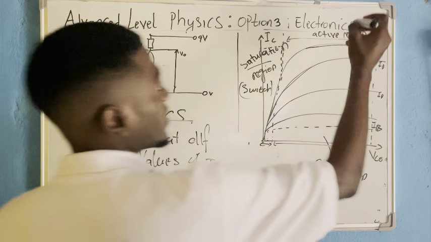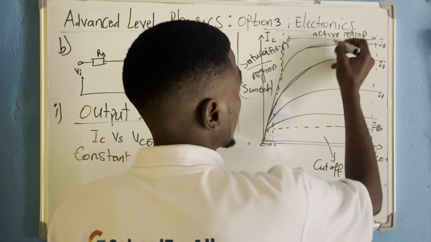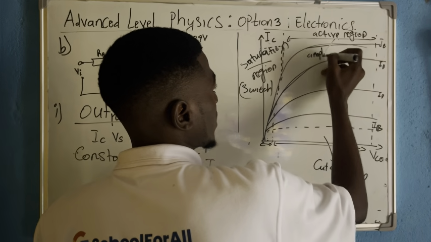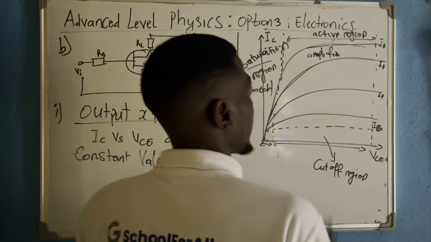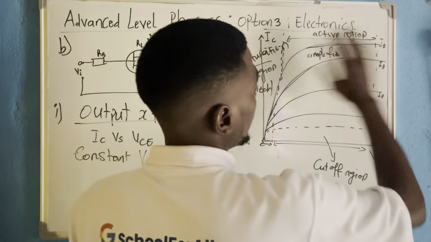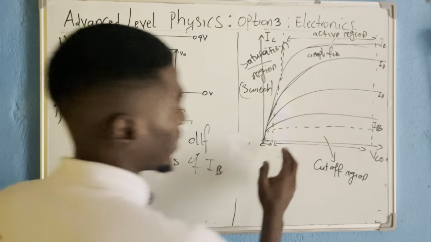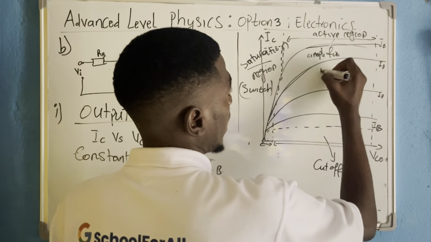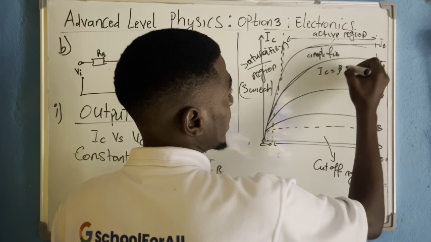At the active region, the transistor is being used as an amplifier. It is amplifying the signal coming in. And at the active region, the curve doesn't depend again on the value of VCE. So there, IC is simply equal to beta IB.